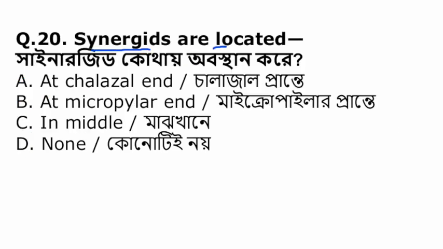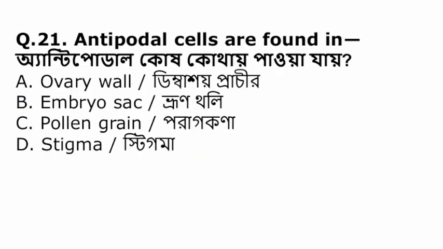Synergids are located at... the chalazal end, micropylar end, in the middle, or none of the above? Synergids are basically situated at the micropylar end. Antipodal cells are found in... ovary wall, embryo sac, pollen grains, stigma? Antipodal cells occur in the embryo sac.